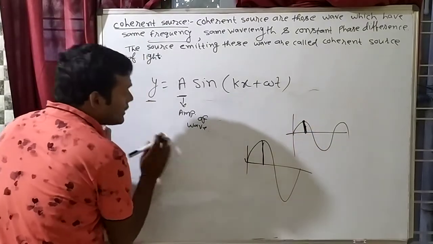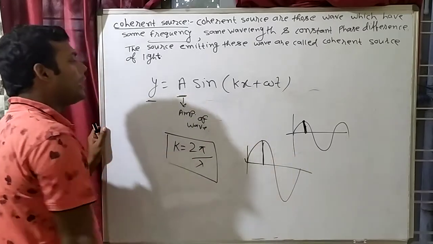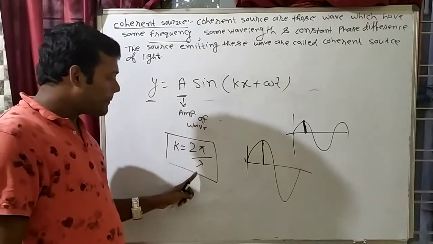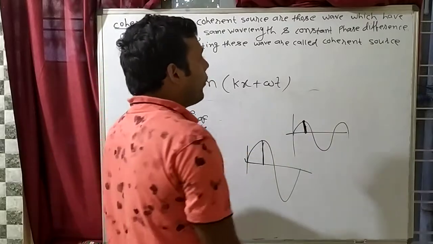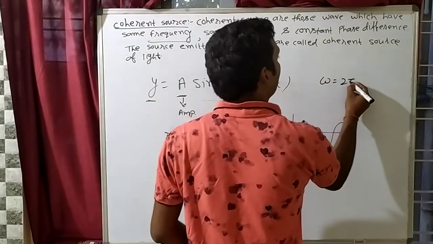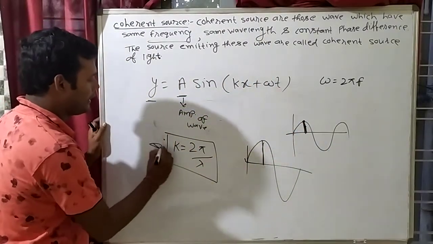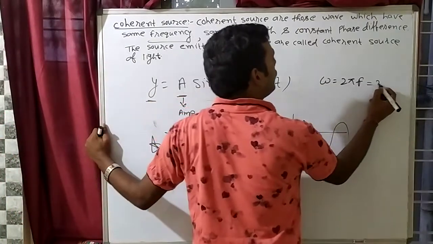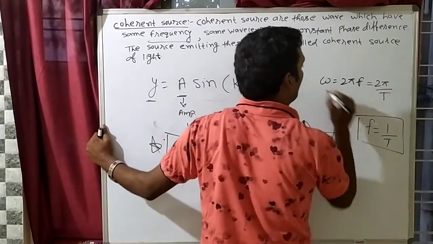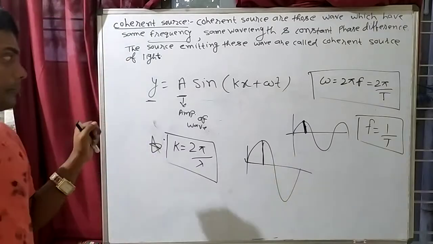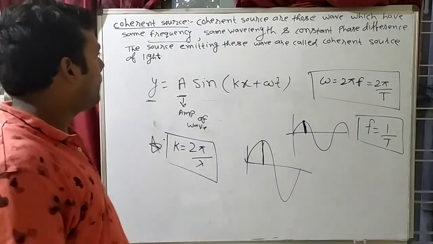K is known as wave number, and this is 2 pi by lambda. So K is a function of lambda. Omega is angular frequency. Omega you know is 2 pi f. This all formula you have to memorize, these are important formulas. Omega is 2 pi f, or you can write 2 pi by T, because frequency is equal to 1 by time period. These all formulas you have learned in class 11. So omega is angular frequency. Clear? T is time period, obviously.